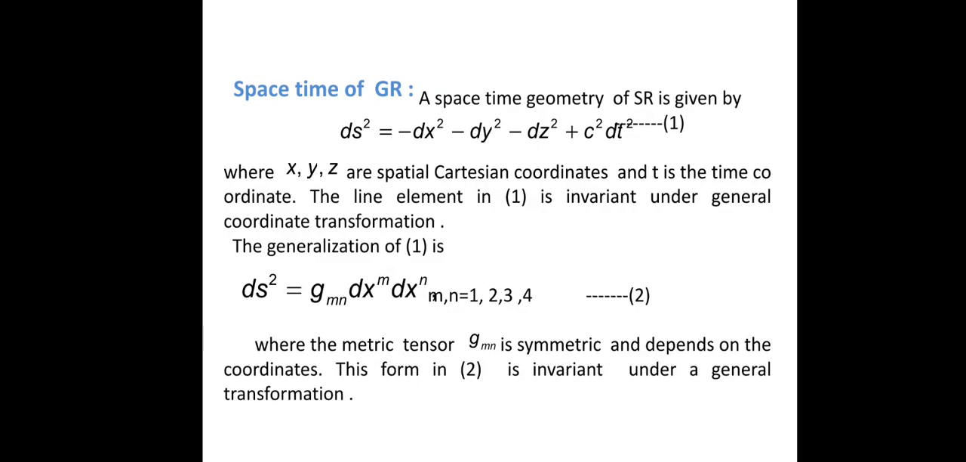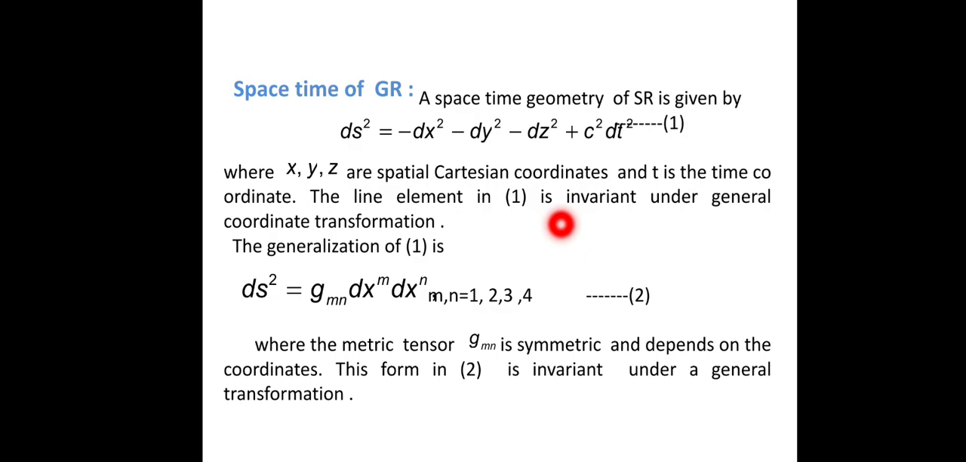So the geometry of special relativity is given by ds² = -dx² - dy² - dz² + c²dt². Here, from the Riemannian geometry, g11 is -1, g22 is -1, g33 is -1 and g44 is c². That is, all are constants, where x, y, z are spatial Cartesian coordinates and t is the time coordinate, and the line element in (1) is invariant under general coordinate transformation.